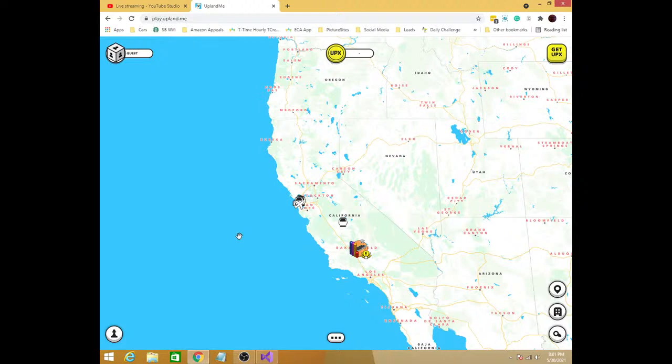Upland is based on the EOS blockchain, so most of the critical data for the game, including who owns what, who's bought what from whom, on what dates, and for what price, all of that's recorded in the blockchain. So it should be easy to get.